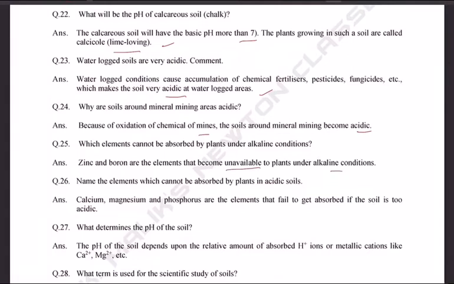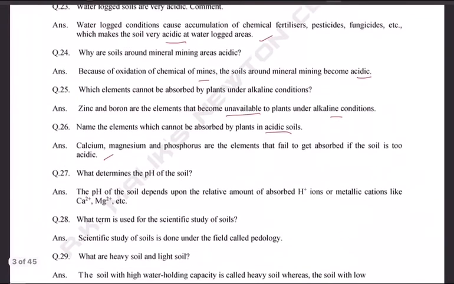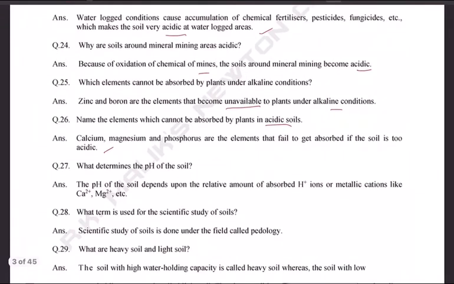Which elements cannot be absorbed by plants under alkaline conditions? Zinc and boron are the elements that become unavailable to plants under alkaline conditions. Name the elements which cannot be absorbed by plants in acidic soils. Calcium, magnesium and phosphorus are the elements that fail to get absorbed if the soil is too acidic.